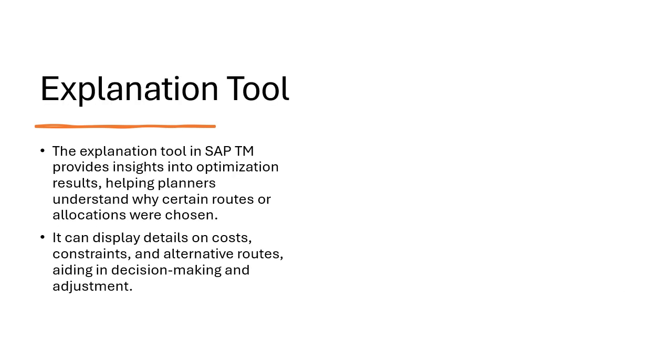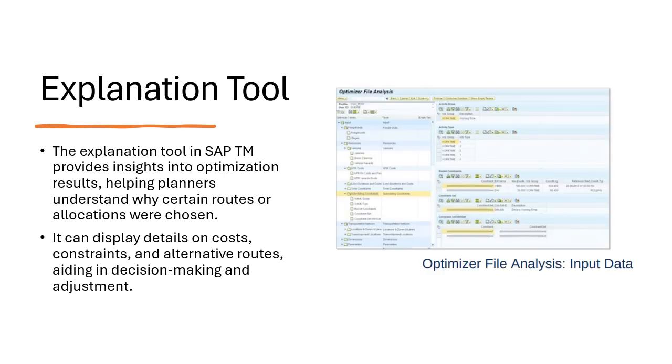And next is the explanation tool. So this helps planners to understand why specific optimization decisions were made, providing transparency in the system's recommendations and allowing for better manual adjustment if necessary. So this image shows how input data is analyzed during the optimization process, which helps planners to review the parameters in decision making for better understanding and adjustment.